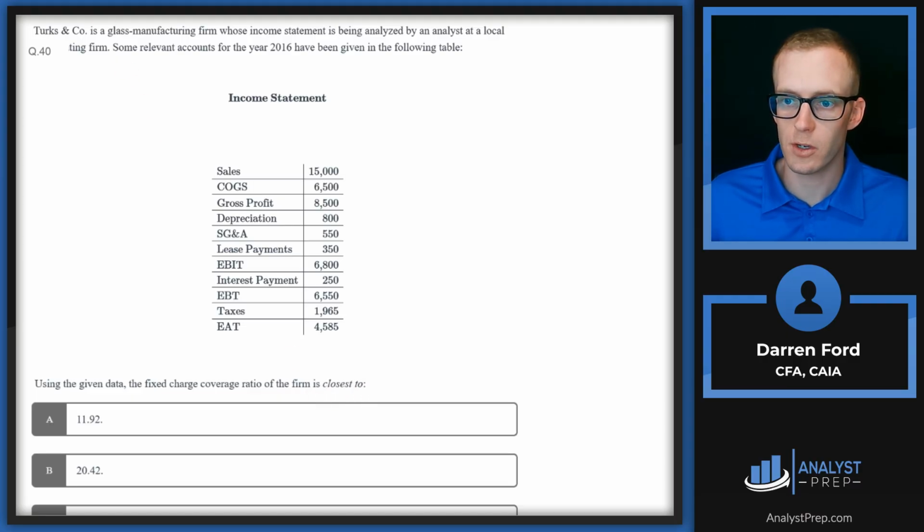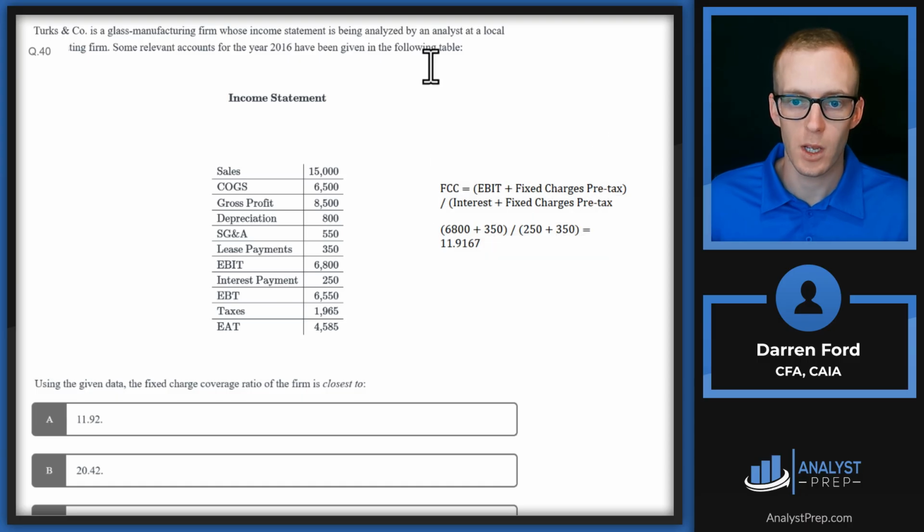So our fixed charge coverage ratio is going to be EBIT plus fixed charges pre-tax, and then we're going to divide that by interest plus fixed charges pre-tax. So what this is telling us is how much coverage do we have on our fixed charges. Our only fixed charge in this instance is going to be our lease payment. SG&A, depreciation, gross profit, all these numbers above here are not going to be considered for our fixed charge coverage